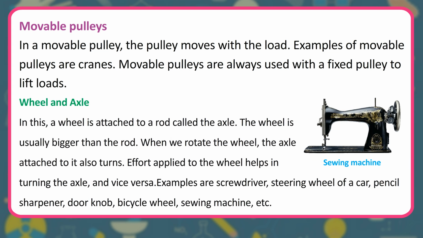Wheel and axle. In this, a wheel is attached to a rod called the axle. The wheel is usually bigger than the rod. When we rotate the wheel, the axle attached to it also turns. Effort applied to the wheel helps in turning the axle, and vice versa. Examples are screwdriver, steering wheel of a car, pencil sharpener, doorknob, bicycle wheel, sewing machine, etc.